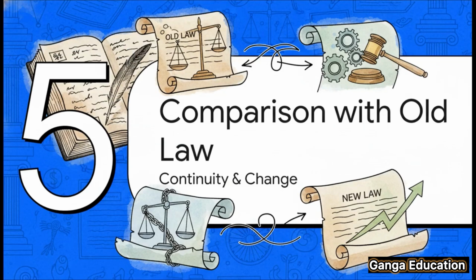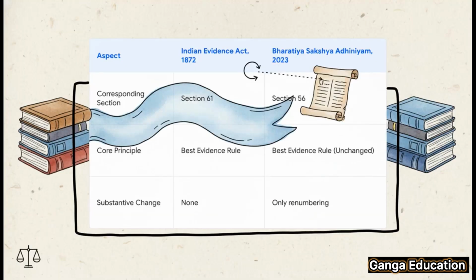All right, I know the question on everyone's mind is, how is this new law different from the old one? It's a great question, and let's clear up any confusion right now. Take a look at this table. It's actually very simple. What used to be Section 61 of the old Indian Evidence Act is now Section 56 of the Bharatiya Sakshya Adhiniyam.